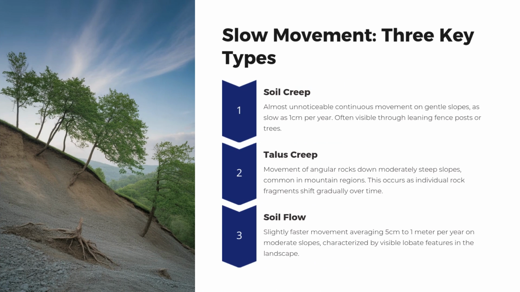Slow movement. 3 key types. Soil creep. Almost unnoticeable continuous movement on gentle slopes, as slow as 1 centimeter per year. Often visible through leaning fence posts or trees. Talus creep. Movement of angular rocks down moderately steep slopes, common in mountain regions. This occurs as individual rock fragments shift gradually over time. Soil flow. Slightly faster movement, averaging 5 centimeters to 1 meter per year on moderate slopes, characterized by visible lobate features in the landscape.